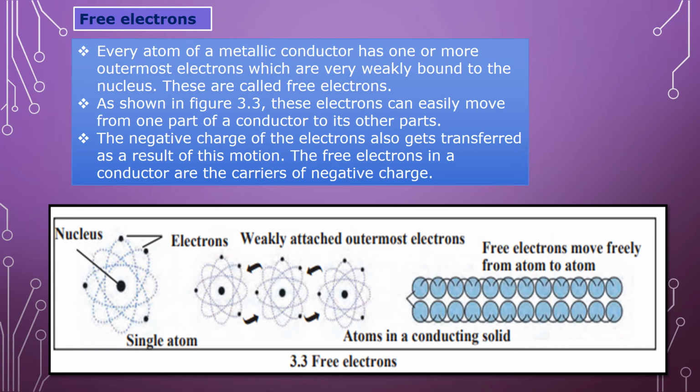As shown in figure 3.3, these electrons can easily move from one part of a conductor to another part. The negative charge of the electrons also gets transferred as a result of this motion. The free electrons in a conductor are the carriers of negative charge. So in the case of free electrons, there is a flow of negative charge from one place to another place.